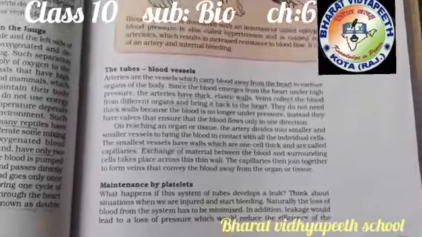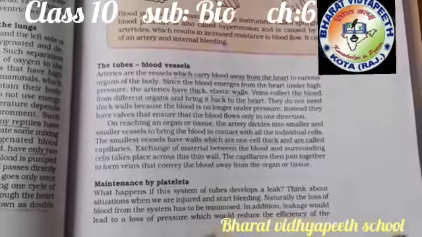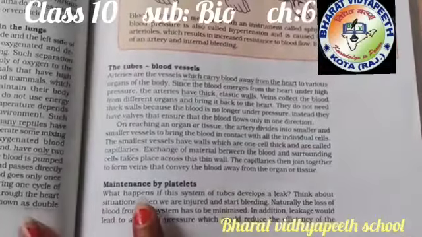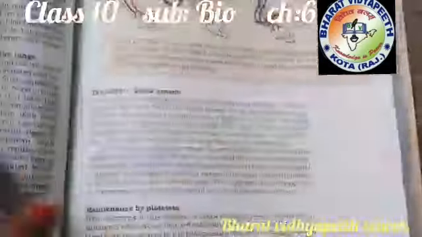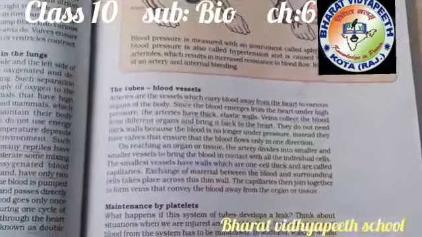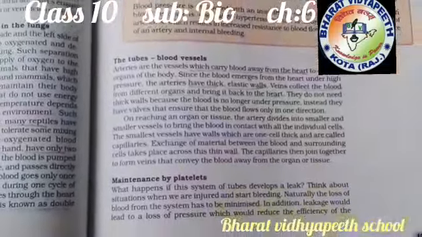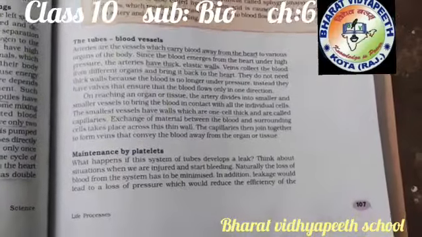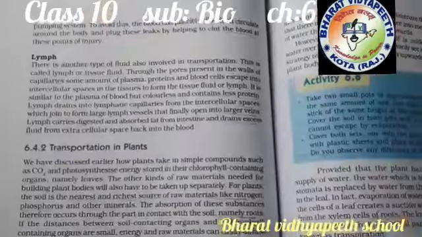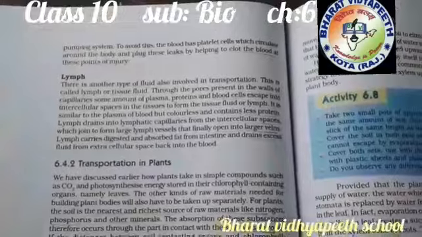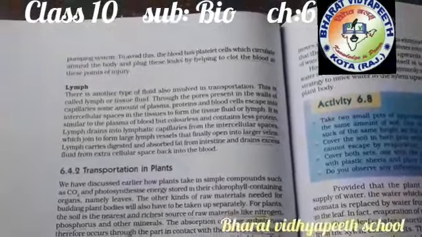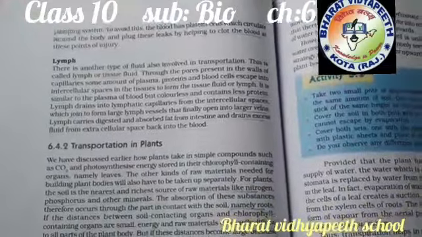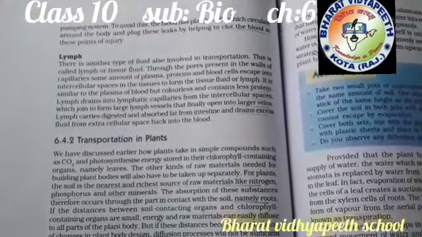There is also a valve present, which prevents the mixing of deoxygenated and oxygenated blood. Blood also helps in the transportation of all required material from one part to another. Blood also consists of platelets. What do platelets do? If you get any type of injury on your body, after some time you see the bleeding slowly stops.